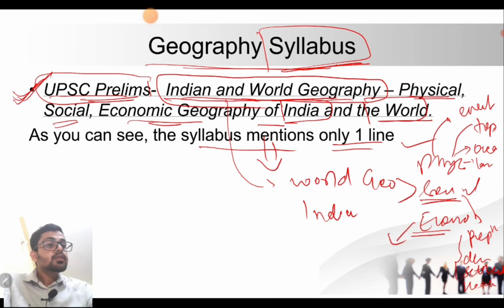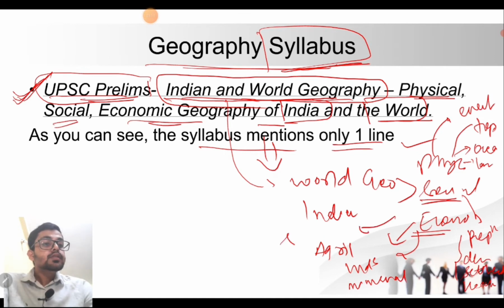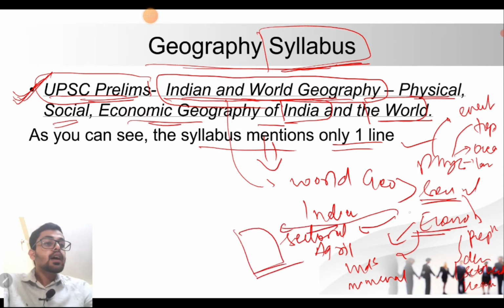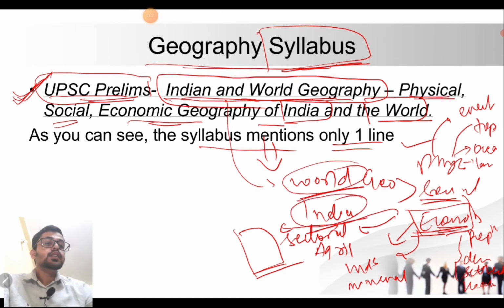And economic includes agriculture geography, industrial locations, mineral resource distribution, and sectoral distribution. It includes many other things, since geography determines what the economy is, and we have to study this from the world perspective as well as from the Indian perspective.